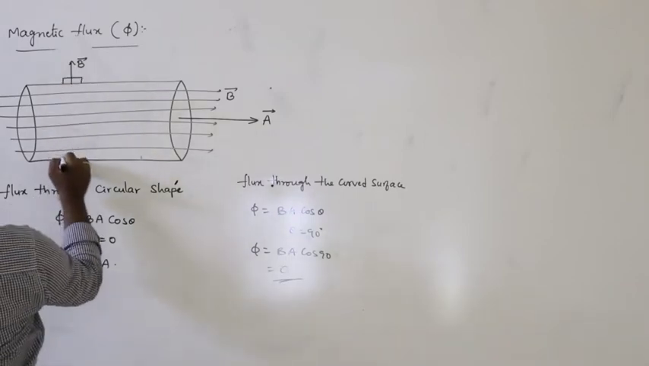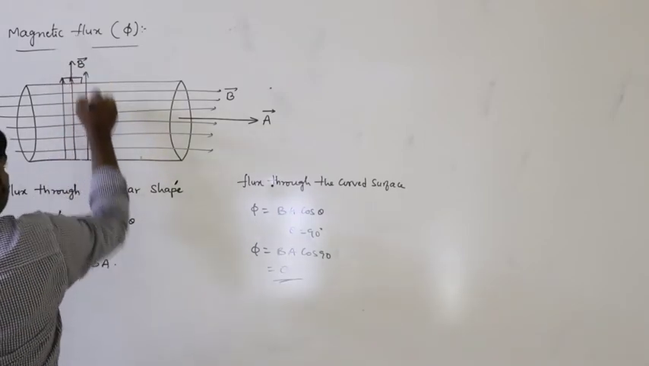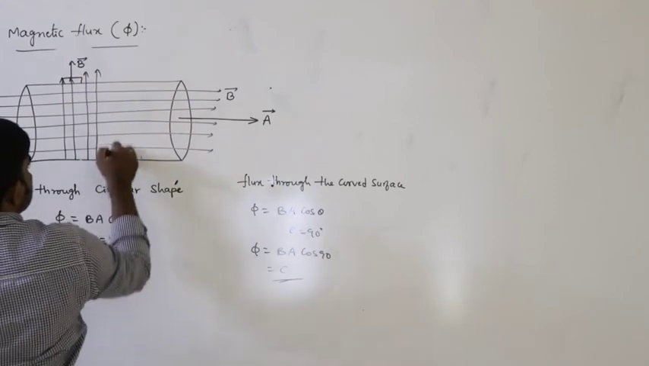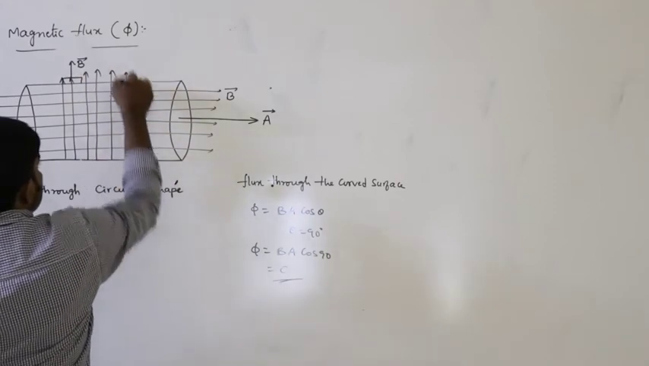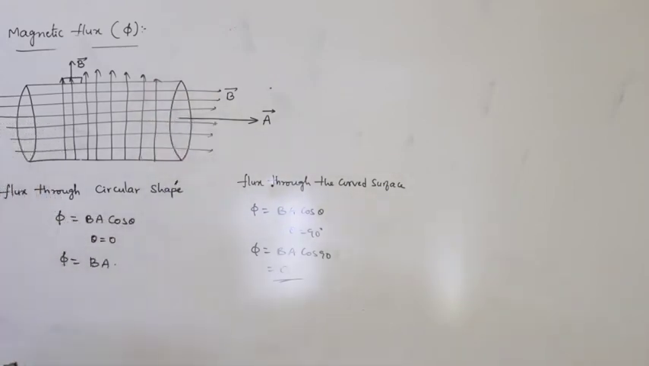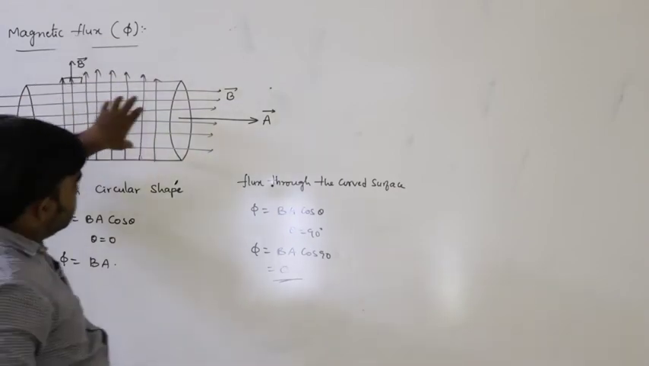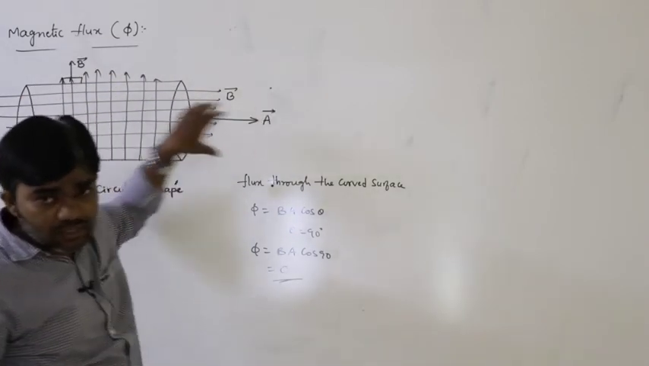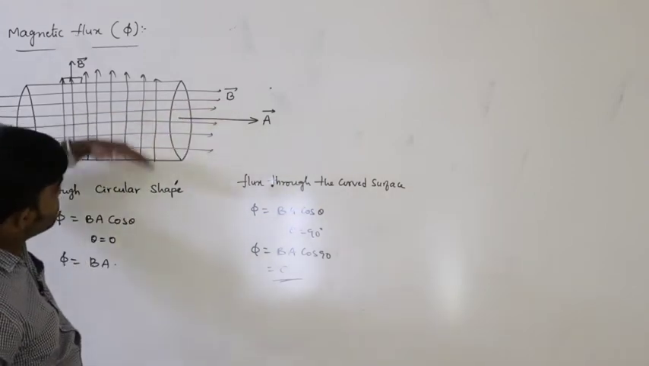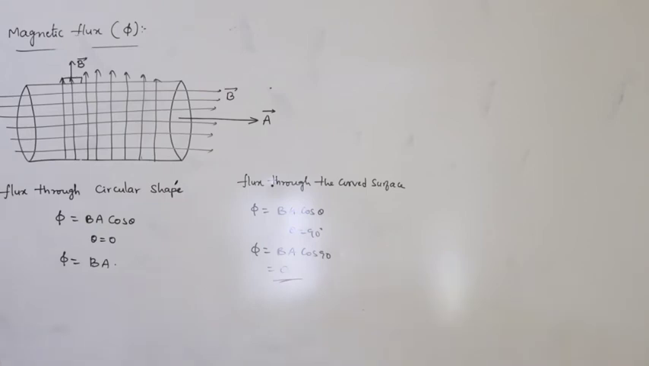For example, if the magnetic field exists like this, if the magnetic field exists like that, then flux through the curved surface exists and flux through the circular shape does not exist. If the magnetic field exists in the vertical direction like this, in this situation the flux must be 0, but in this situation the flux exists. So that is the situation, the magnetic flux here.